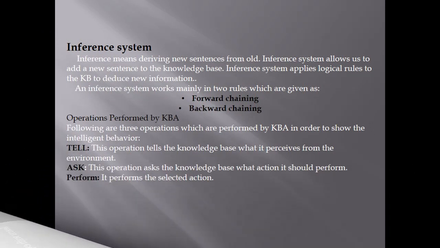Inference system. Inference system means deriving new sentences from old. Inference system allows us to add new sentences to the knowledge base. Inference system applies logical rules to the KB to deduce new information. An inference system works mainly in two rules. They are forward chaining and backward chaining.